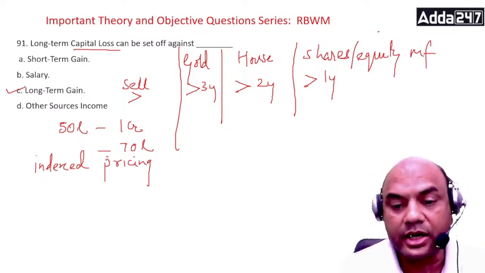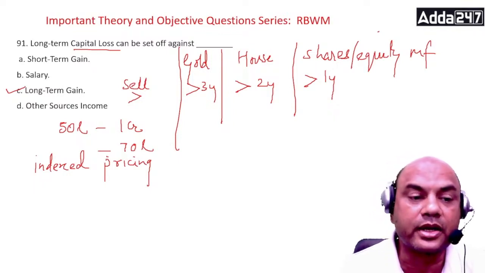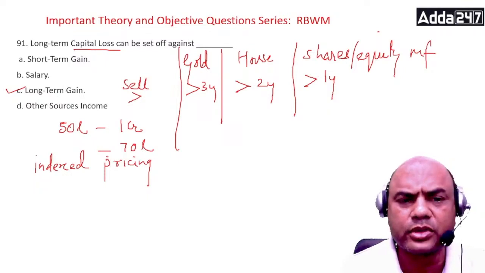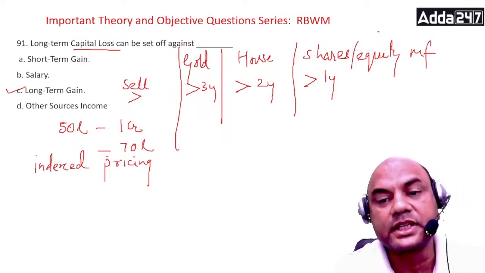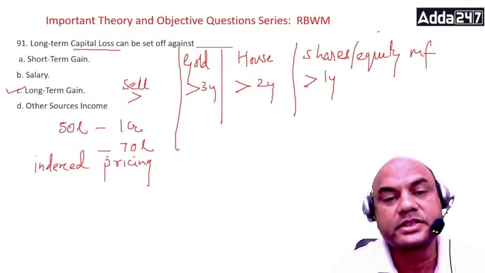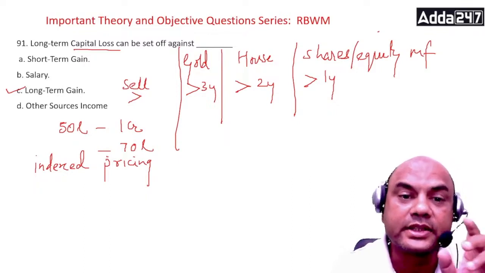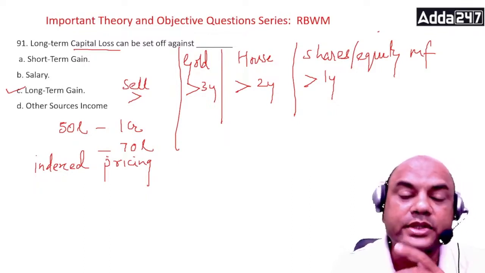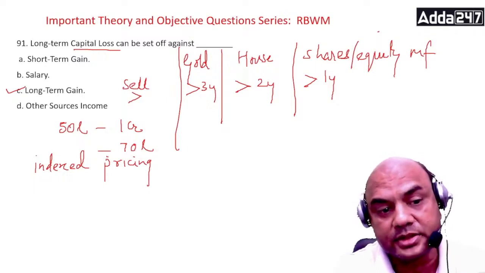So right now the answer over here is long-term capital gains can be offset against long-term capital losses. So both of them. Means what? If I sell some shares after 1 year and I sell them at a loss, I can adjust that loss against any other gains which I have got. Long-term capital gains.